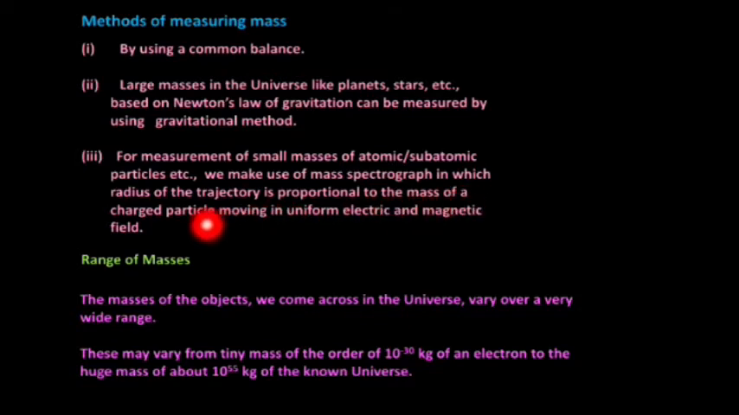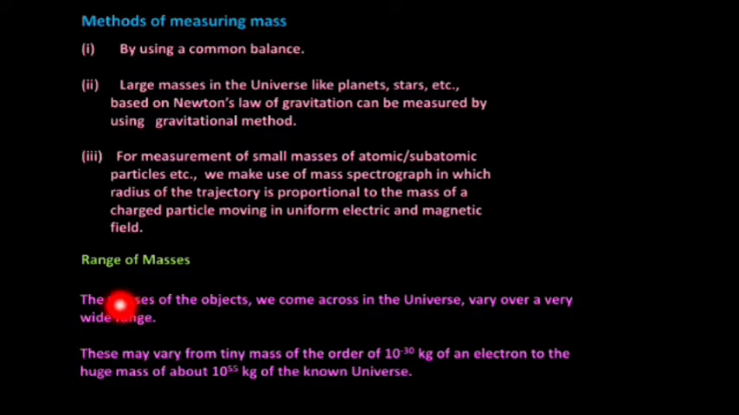In the mass spectrograph, the radius of the trajectory is proportional to the mass of a charged particle moving in uniform electric and magnetic fields. It's one of the very important topics in our higher secondary level, that's +2. So we make use of the mass spectrograph, in which the radius of the trajectory is proportional to the mass of the charged particle moving in uniform electric and magnetic fields. It is the principle of this device. Okay, that's all. These three types are the methods of measuring masses.